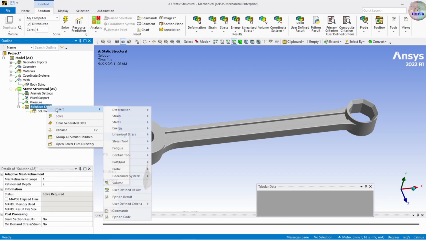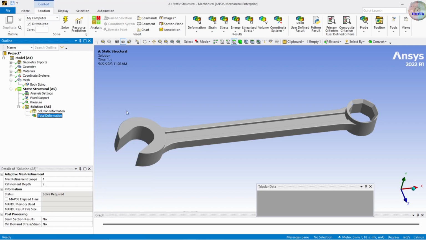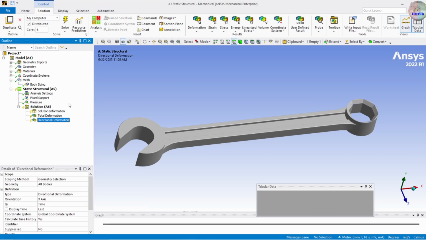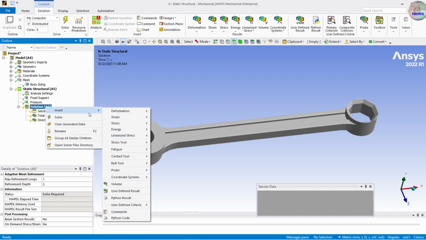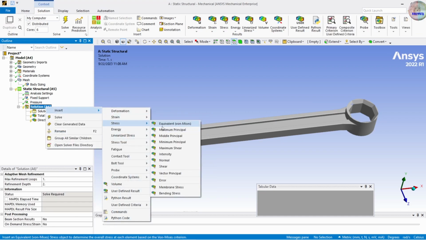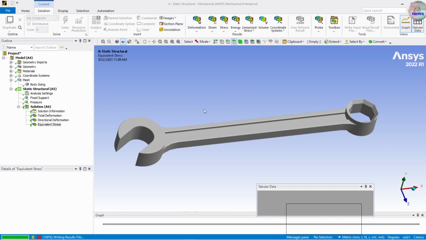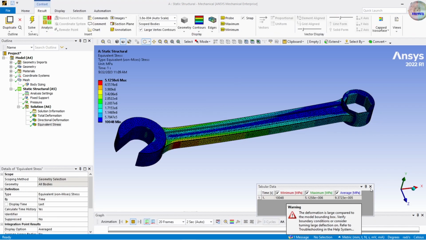Then what we want as a solution is deformation, total deformation, directional deformation, and stress. Then click on solve. Here it comes.